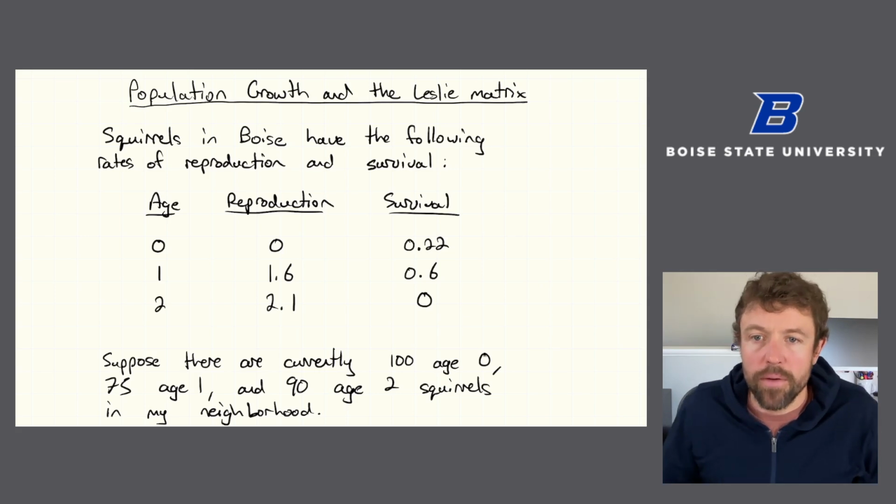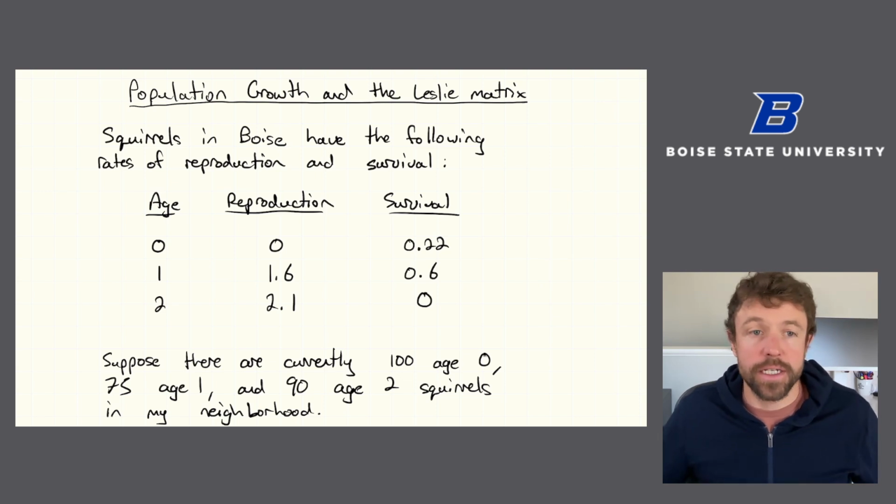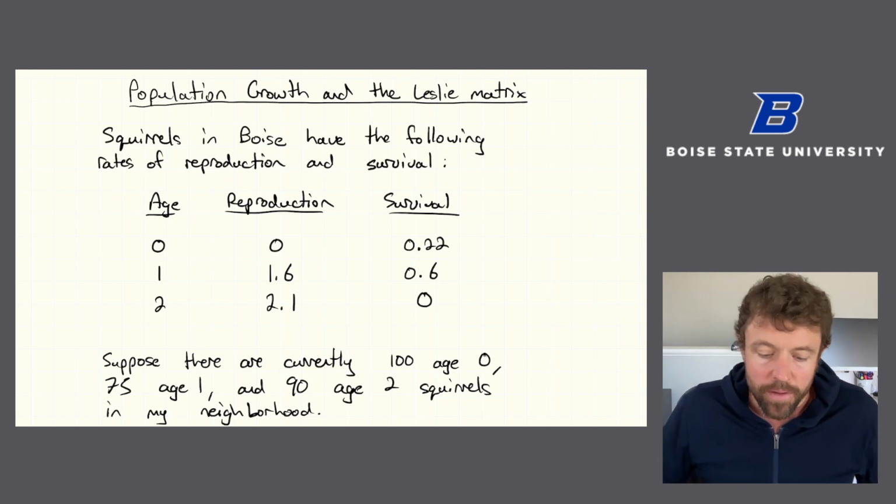In this video, I want to talk about a specific type of population growth that can be modeled using what's known as a Leslie matrix. I'm going to start just with an example of this type of problem, and then I'll talk about more generally what sorts of problems can be modeled this way and how this is related to Markov chains and other things we've been doing. So this problem, I'm going to talk about squirrels in Boise.